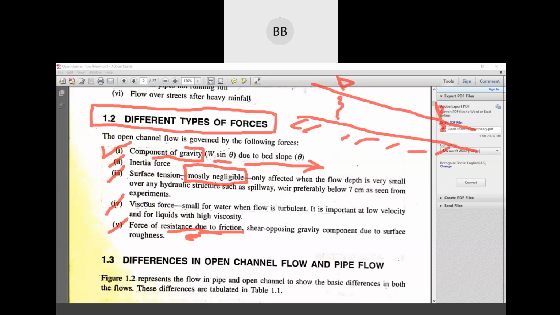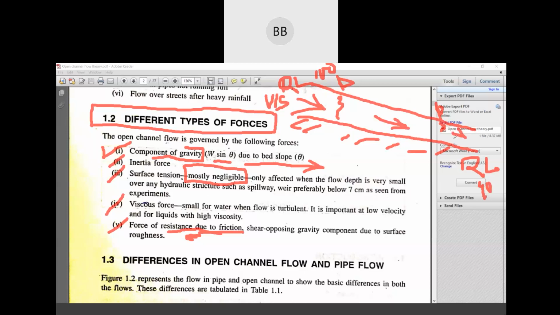You always remember, in open channel flow the water always flows from upstream, or you can say higher elevation, to lower elevation. Suppose here your RL is 100, here your RL is 40. So water will move from 100 to 40, in this direction.